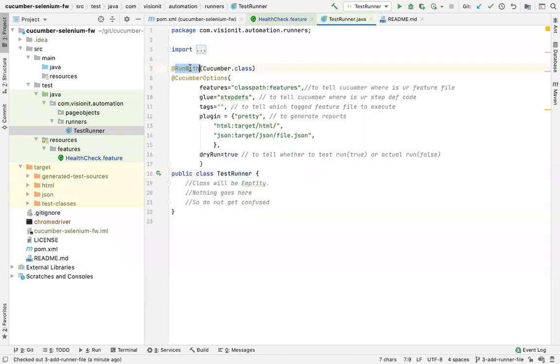One is the RunWith annotation, second is CucumberOptions. Let me explain these things. RunWith is a JUnit annotation which instructs JUnit to run using a library called Cucumber.class. Sometimes you shouldn't be digging deeper. Don't try to dig deeper. What exactly is this? For now, this is not relevant for you. For now, what is important for you is to create the right test cases using Cucumber.